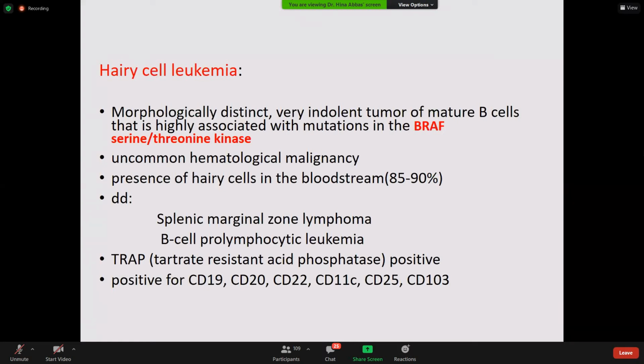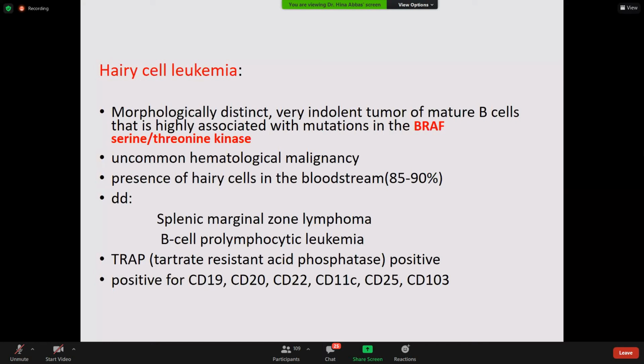Okay. Hairy cell leukemia is a morphologically distinct, very indolent tumor of mature B cells that is highly associated with mutations in BRAF. This is the gene associated with hairy cell leukemia. It is an uncommon hematological malignancy with presence of hairy cells in the bloodstream. The hairy cells come into the blood. In 90% of cases, this is a frequently circulating lymphoma. That's why it is called hairy cell leukemia, because the lymphoma cells come into the blood.